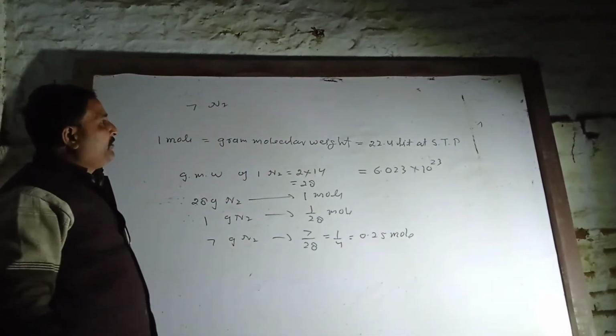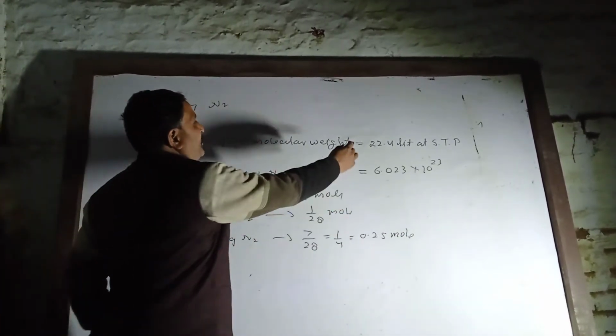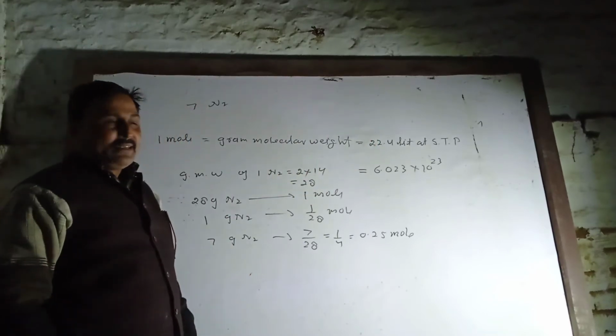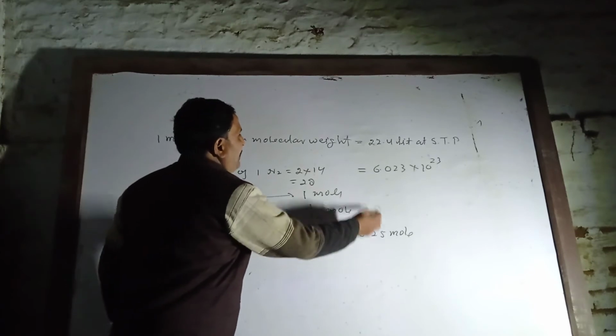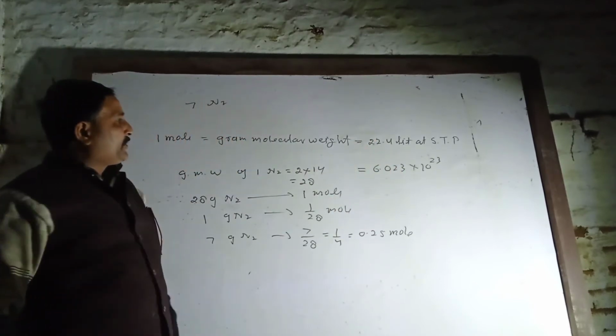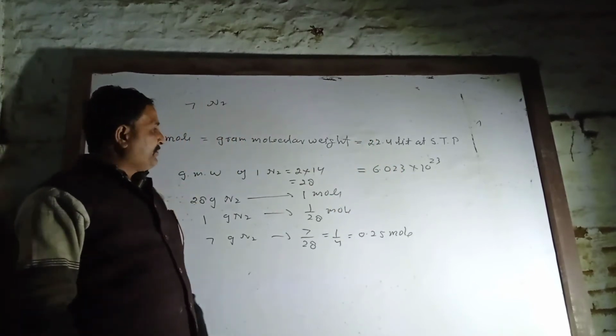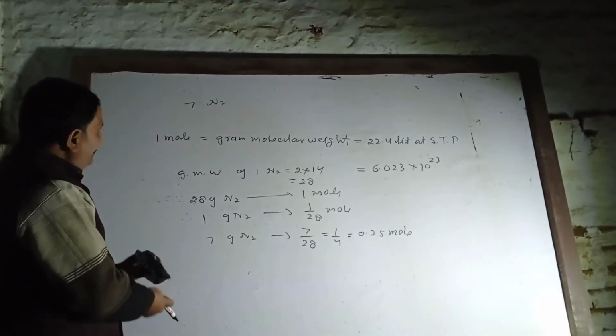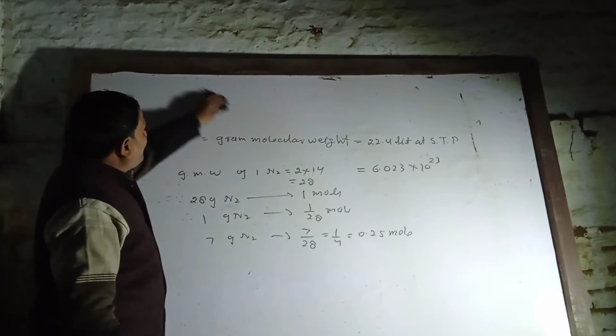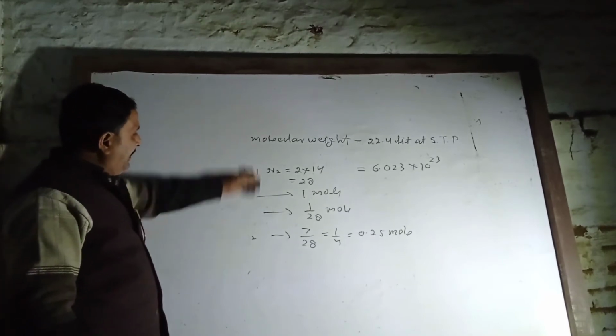Then what will be volume? 0.25 into 22.4 liter at STP. What will be number of the particles? 0.25 multiplied by 6.023 into 10 power 23. So like that you can solve the question. Other question is based on molecular and empirical formula.